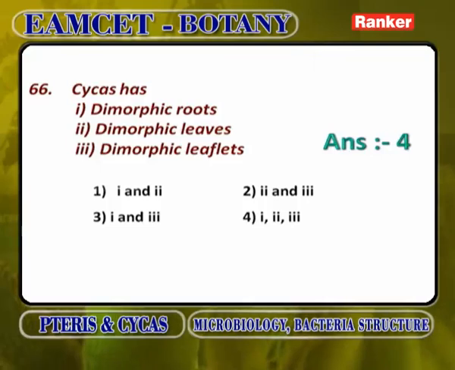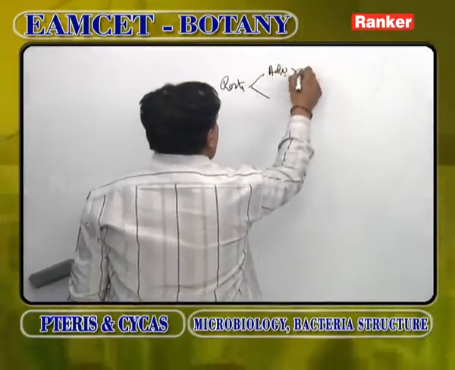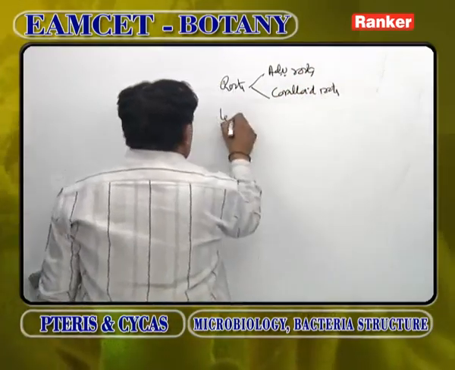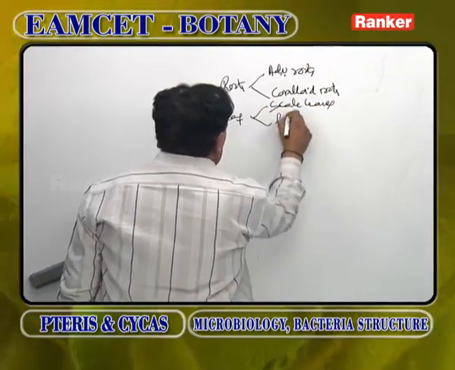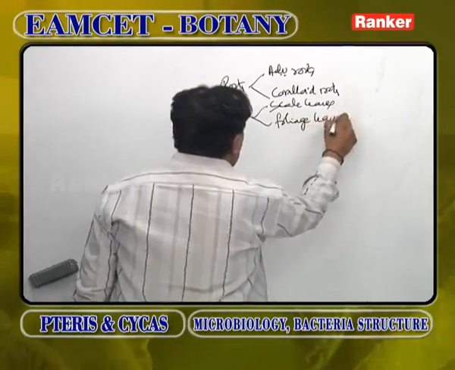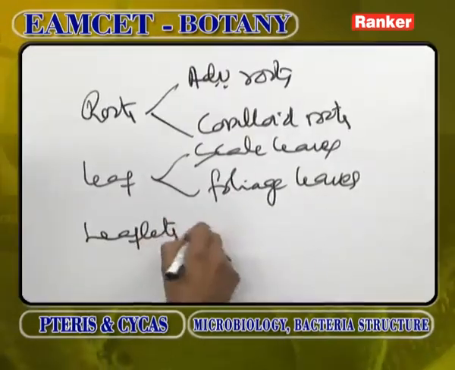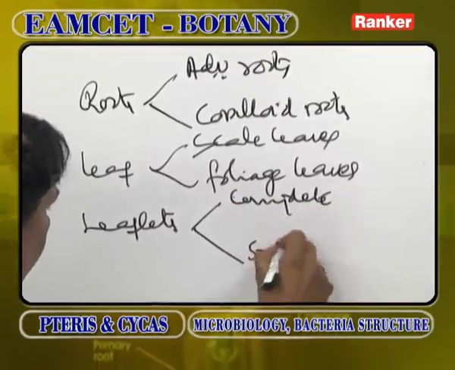Cycas has dimorphic roots, dimorphic leaves, dimorphic leaflets. Definitely dimorphic roots, because roots in Cycas are of two types, adventitious roots and coralloid roots. Leaves in Cycas are also dimorphic: scale leaves and foliage leaves. Then dimorphic leaflets. Leaflets are also dimorphic. Why? Some leaflets are complete and some leaflets are modified into spines.